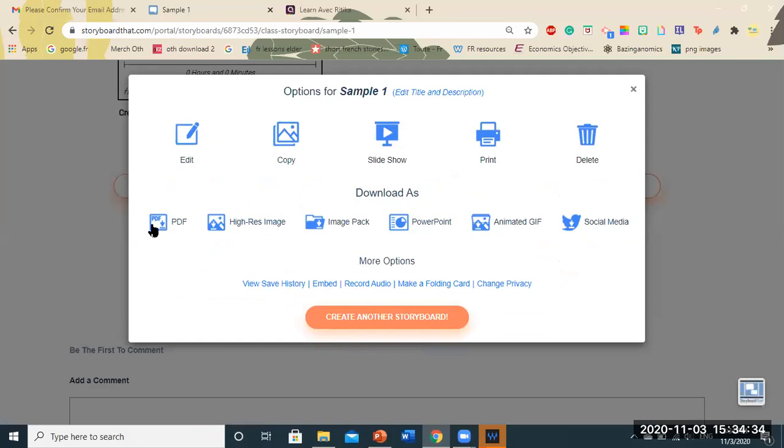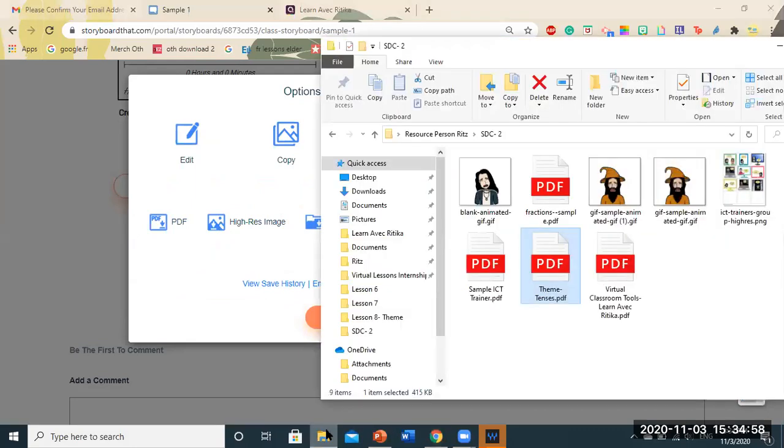So download as a PDF, a high resolution image, an image pack. An image pack here will be a zipped file, so you'll have to unzip it. Then a PowerPoint. Now in a PowerPoint, what happens is each cell is on one slide. Coming to an animated GIF, and also you can put it up directly on social media. So this takes a couple of minutes to download. So I'm going to show you all the ready templates that I have.